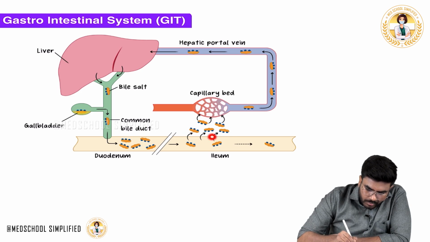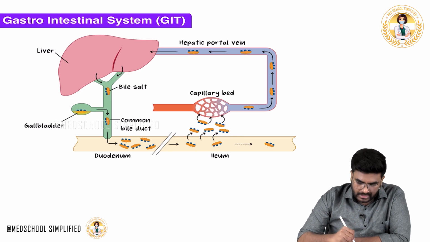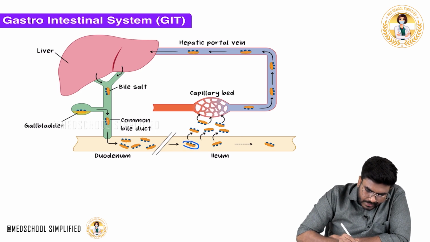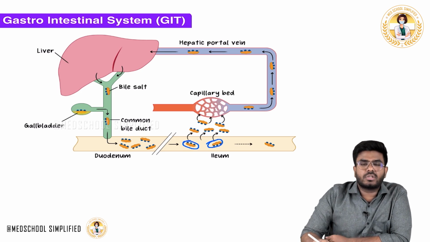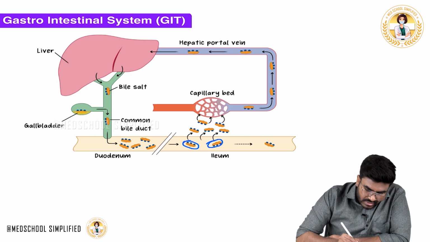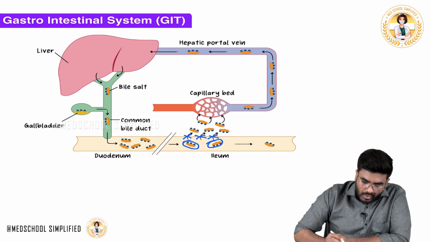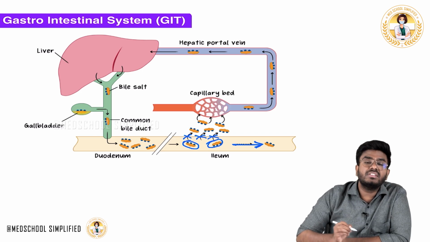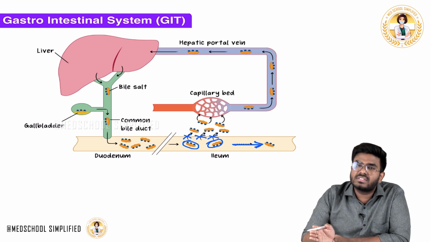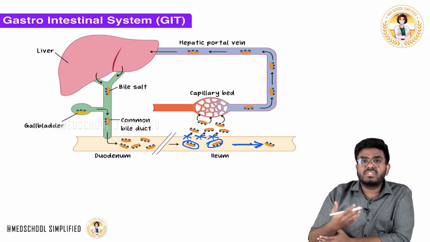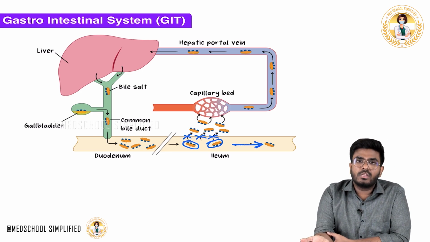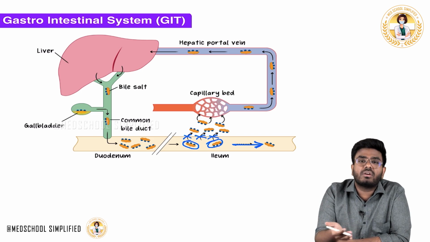If you inhibit this process, just give a drug. Think like this: you give a drug, and that drug will come and bind with the bile salts. Because of the presence of this drug, the enterohepatic reuptake is inhibited. So all these bile salts are lost in the feces. So cholesterol is going out in the feces. Every day, the cholesterol stored in the body will be used up for the formation of new bile. So cholesterol stores are getting consumed.